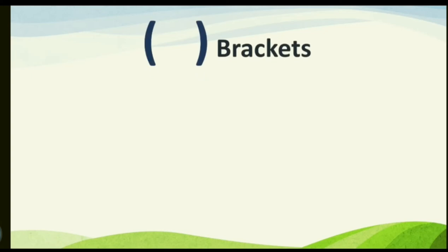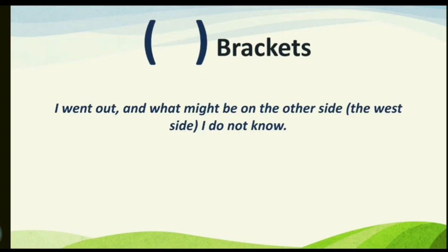For example, I went out and what might be on the other side. So now the bracket, the west side, bracket close, I do not know. So this is how we use brackets.